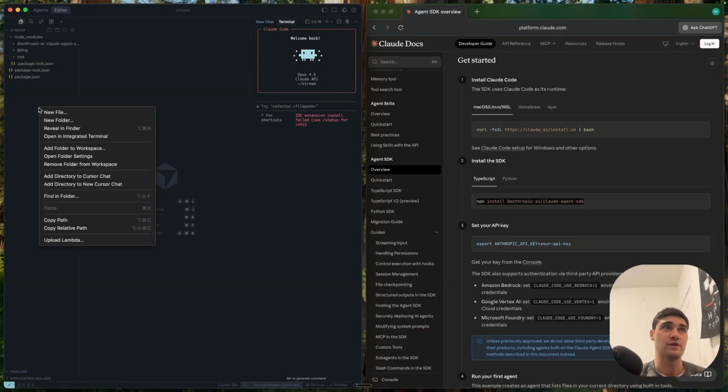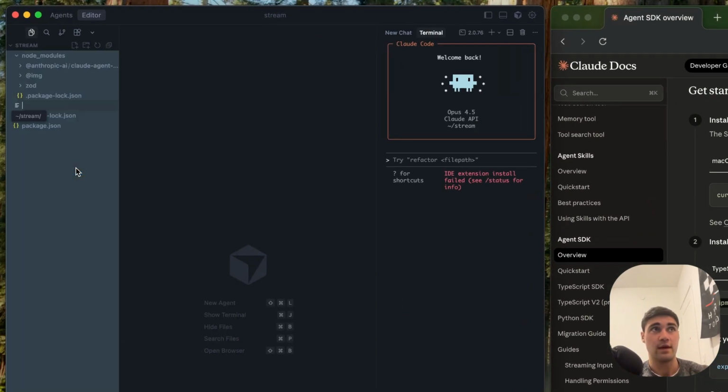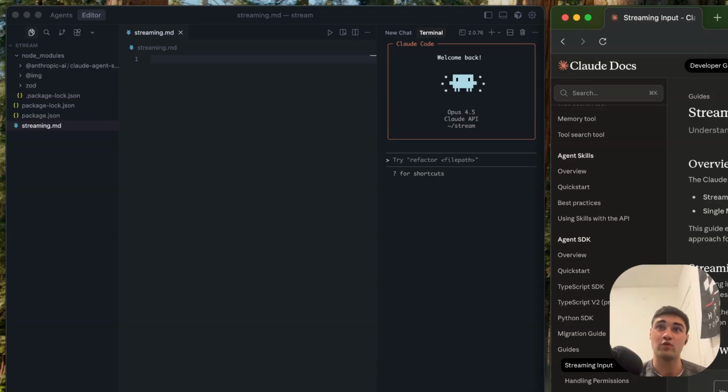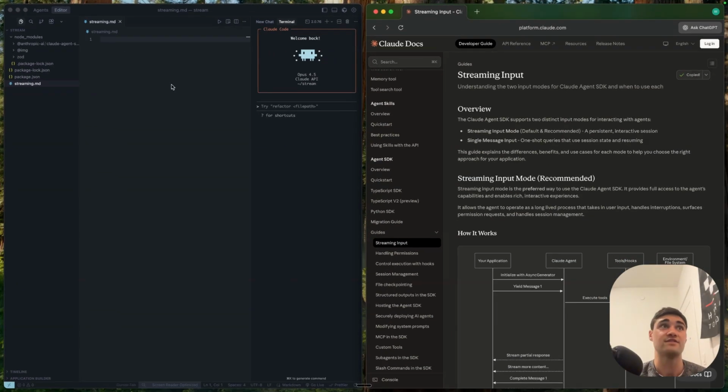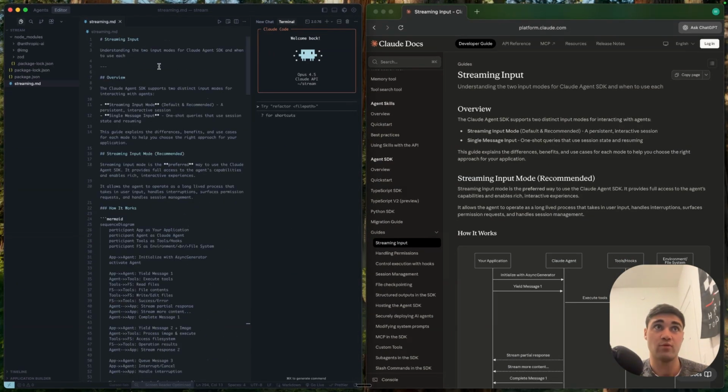And I recommend that we create a new markdown file. So we're going to go new, and we're going to just call it streaming.md. And this is important because what we're going to do is put this whole streaming context into the streaming.md file. So we're just going to paste it in here. And this is really important because we're going to reference it to Claude.